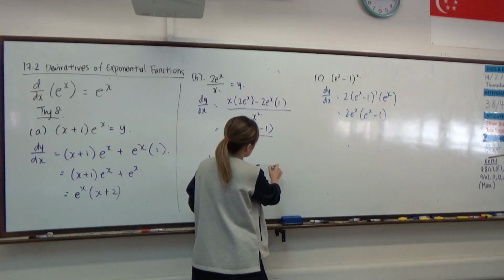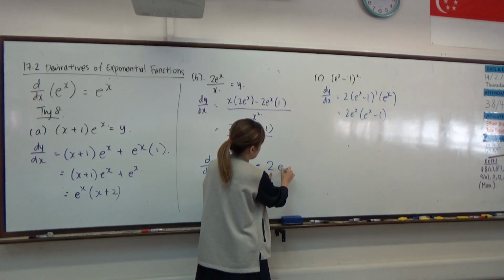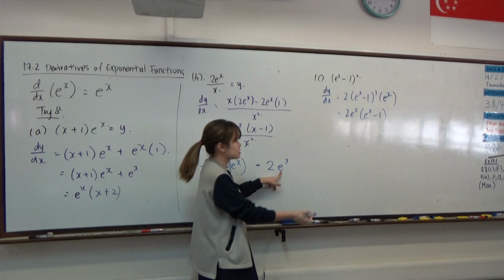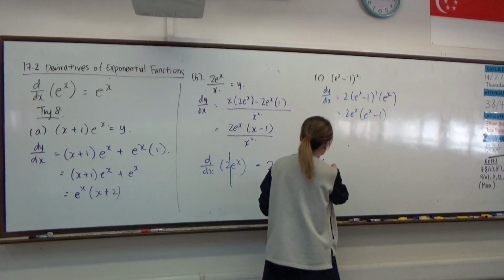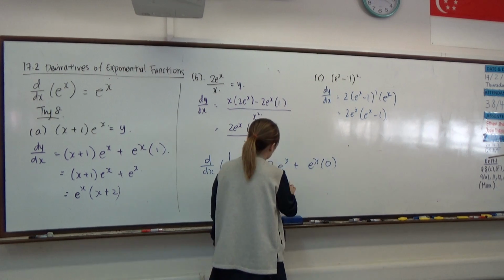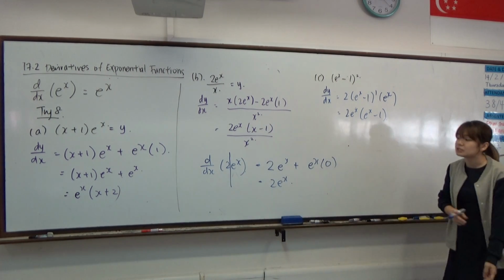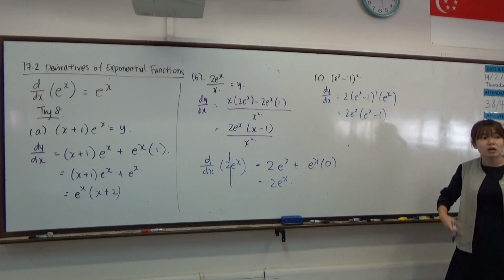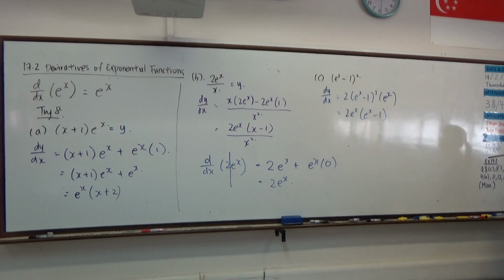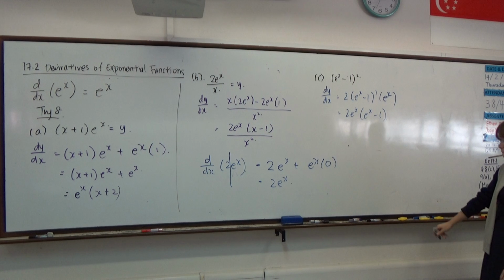You can keep 2, then differentiate e to the power x, that will be e to the power x. Plus, keeping the right, differentiate 2 itself will become 0. So therefore, the derivative of 2e to the power x is equal to 2e to the power x. So any constant times e to the power of x, as long as you differentiate it, will remain as the same expression.